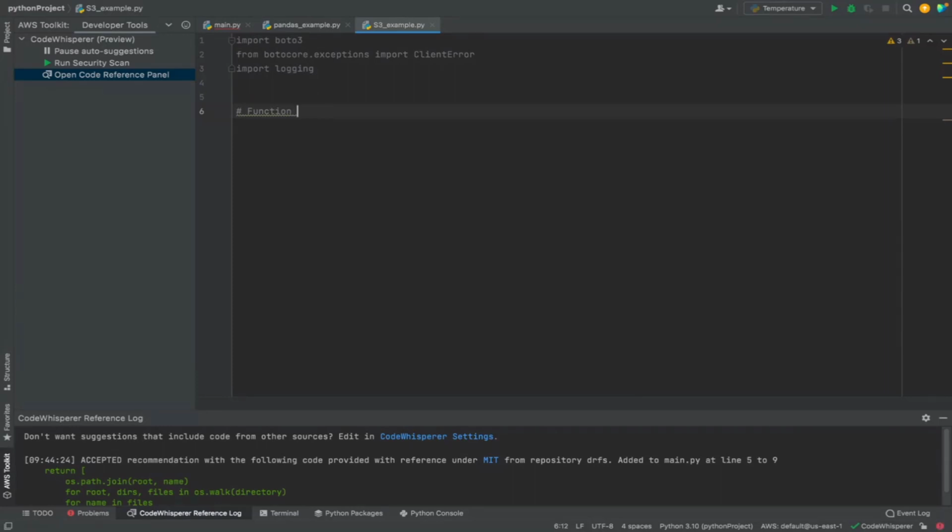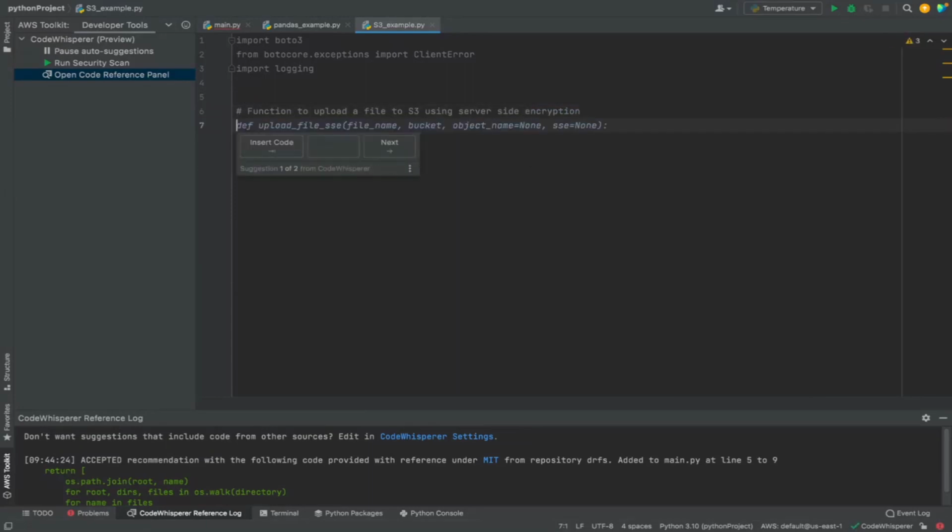Now what I'm going to do is once again write a comment that says function to upload a file to S3 using server side encryption, right? So once again, it has started suggesting the code. I'm going to accept this suggestion because that's what I was trying to do.